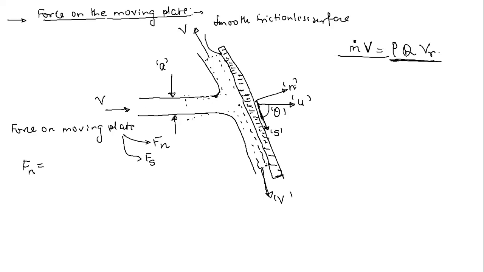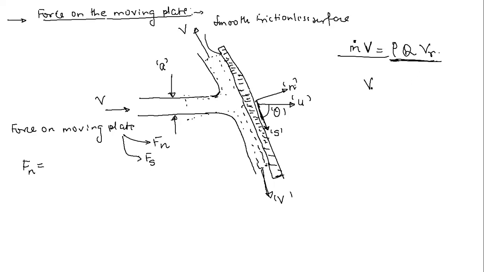Once this water jet strikes this surface, the velocity in the normal direction is going to reduce to zero. Why am I saying the velocity in the normal direction is going to reduce to zero? Can anyone guess? Because the water jet, after hitting this plate, is moving in the tangential direction, to both the ends. There is no flow in the normal direction, so the final velocity in this direction is zero.